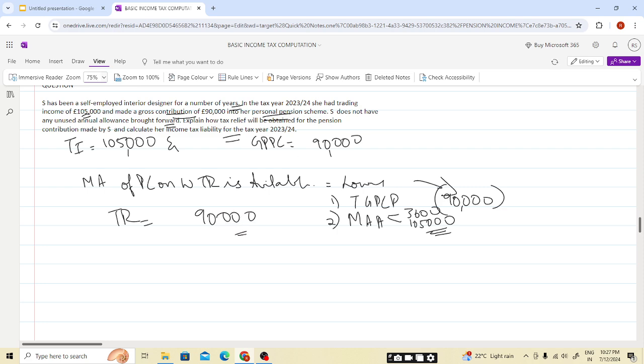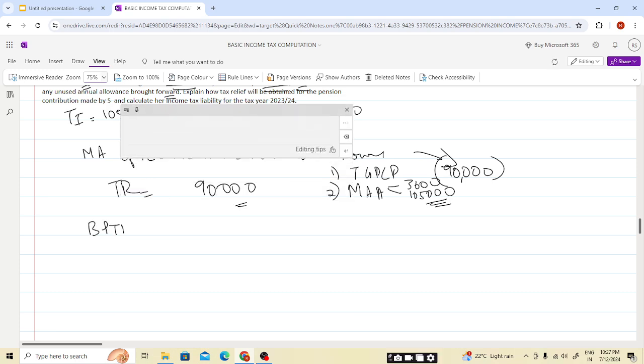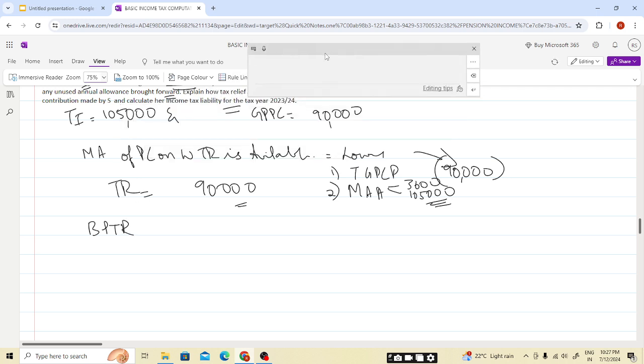As this is a personal pension contribution, the relief will be available, students, at basic rate and higher rate. So the basic rate tax relief will be 90,000 into 20%, which is 18,000, paid by HMRC, students. I hope this is also clear.